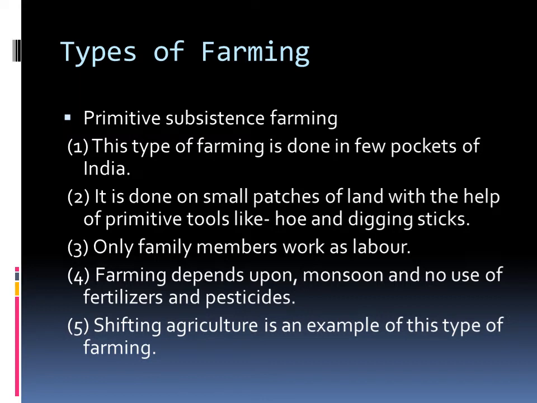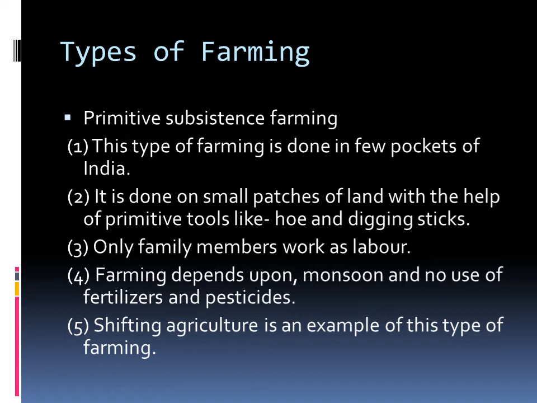First, primitive subsistence farming. What do you mean by primitive? Primitive means backward, or the agriculture which was done in India during ancient times. Subsistence means to fulfill the need of the family. So primitive subsistence farming means the agriculture that is done to fulfill the needs of the family only. And in this type of farming, a small size of land is used. Only with the help of primitive tools the agriculture is done.